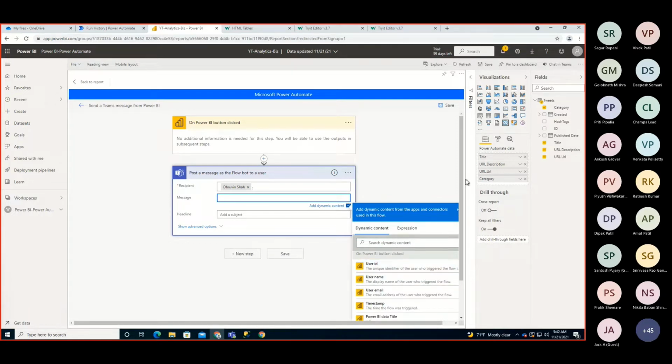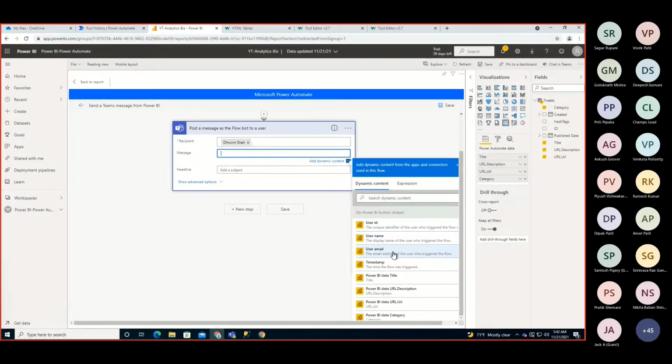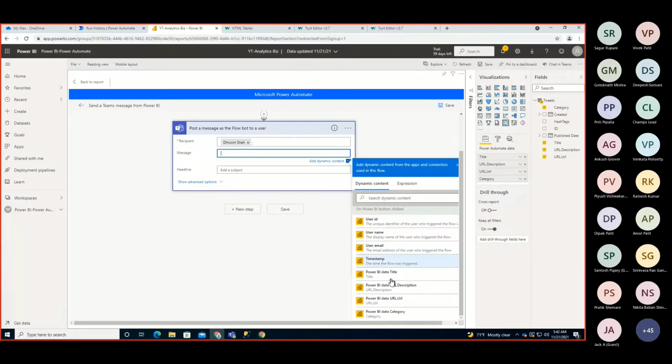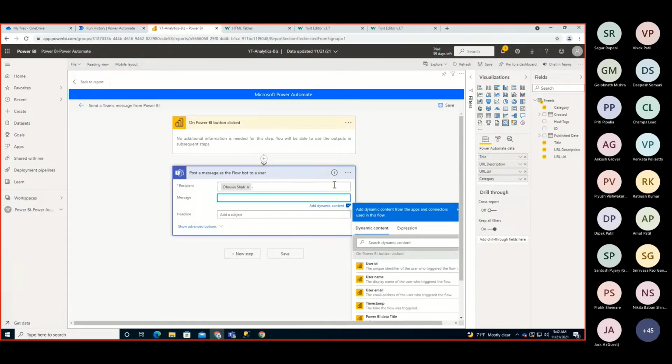So let's say, first of all, let me show you the properties that we are getting. So basically we are getting the user ID, username, user email, timestamp, and other properties are these ones that we have tracked here, like title, description, URL, and category. And these fields are part of a JSON structure, like an entire collection. So whenever you drag any of these properties like title, description, it will automatically add an apply to each loop on top of that. So it will basically parse one by one and post the message to Teams.